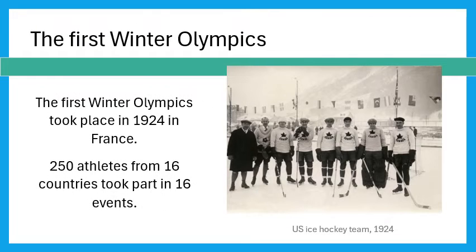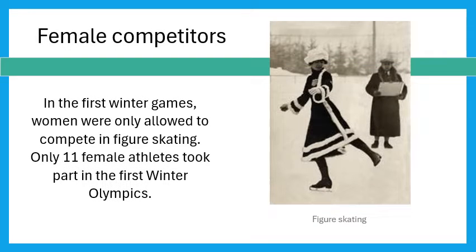The first Winter Olympic Games took place in 1924 in France. 250 athletes from 16 countries took part in 16 events. In the first Winter Games, women were only allowed to compete in figure skating. Only 11 female athletes took part in the first Winter Olympics.